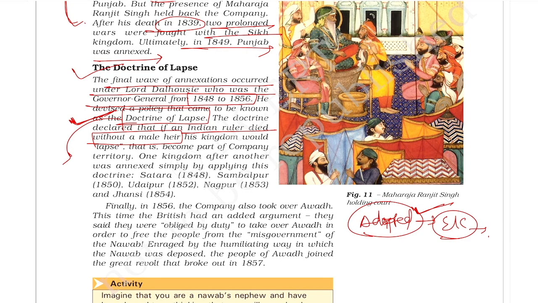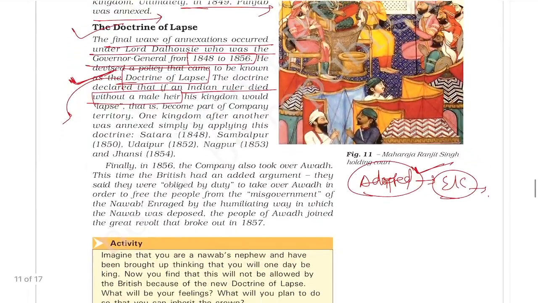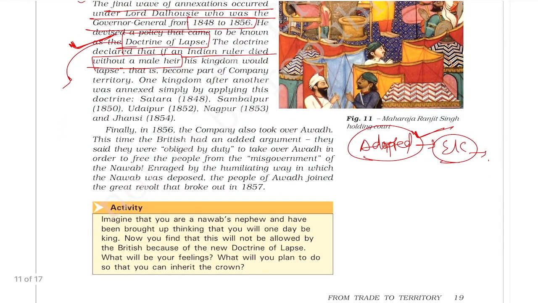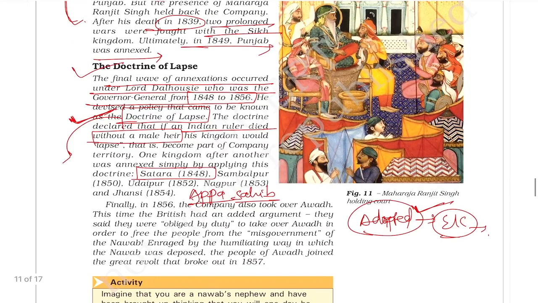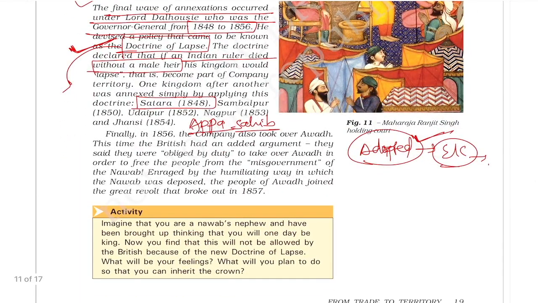Means it was completely dependent on the East India Company, and by using the doctrine of lapse, they annexed Satara in 1848 after the death of Appa Sahib. After the death of Appa Sahib, they annexed Satara. Satara was the first state annexed by Dalhousie under the doctrine of lapse. And not only Satara, they also annexed Sambalpur, Udaipur, Nagpur, and Jhansi.